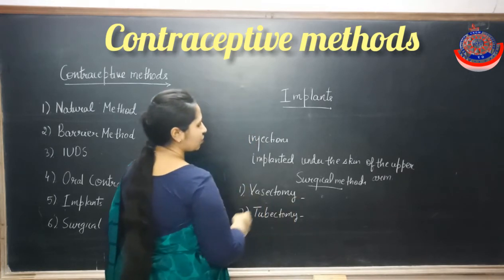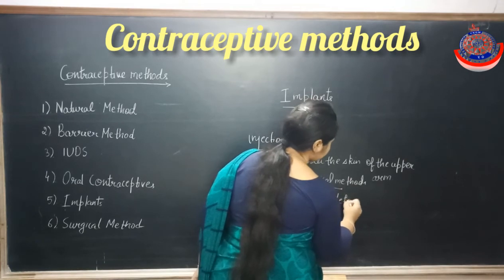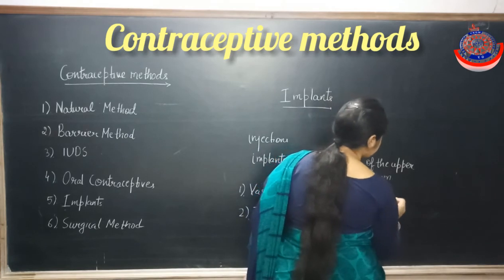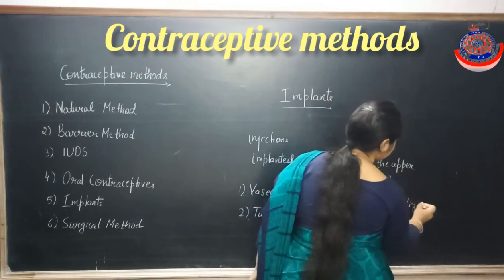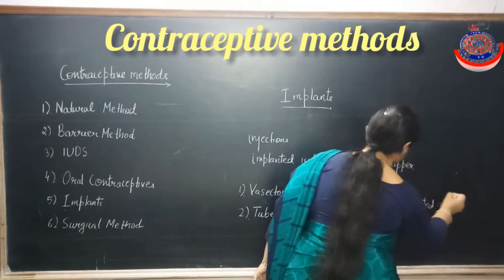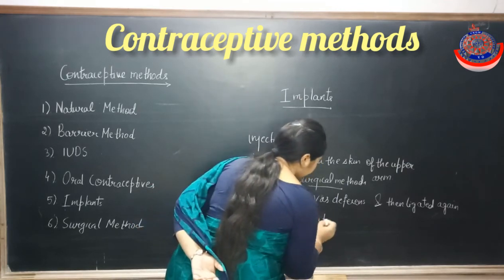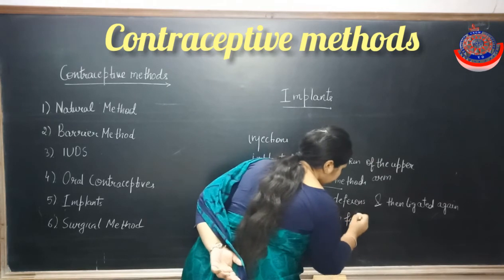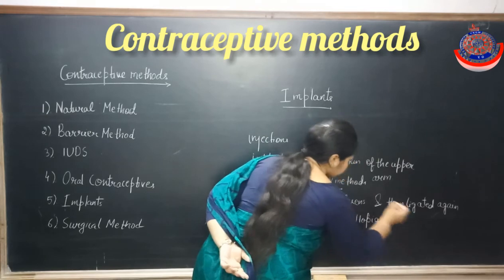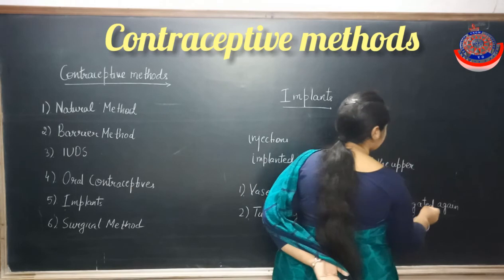In case of vasectomy, a cut is produced in the vas deferens and then it is ligated. And similarly, in case of tubectomy, a cut is produced in the fallopian tube, and then again it is ligated.